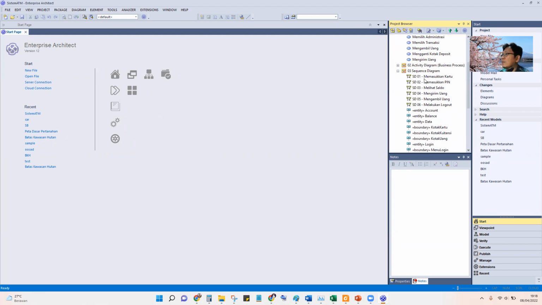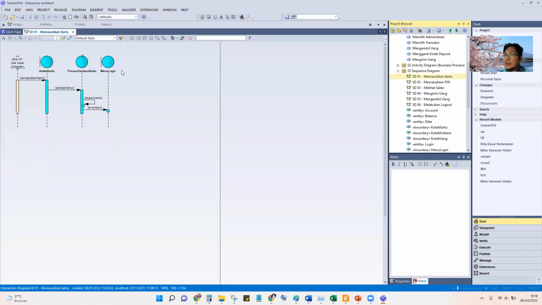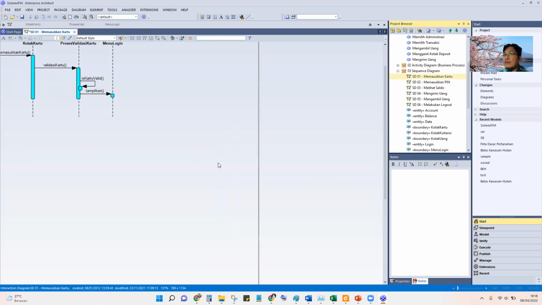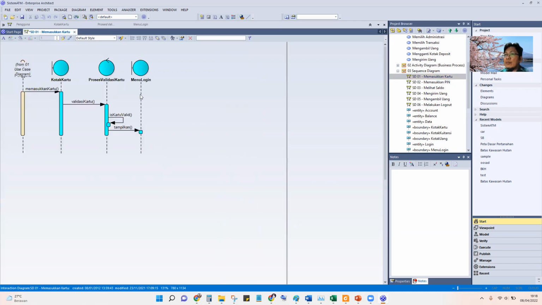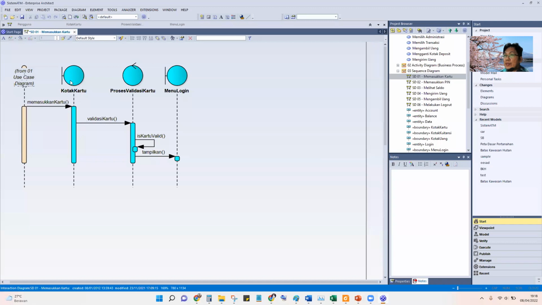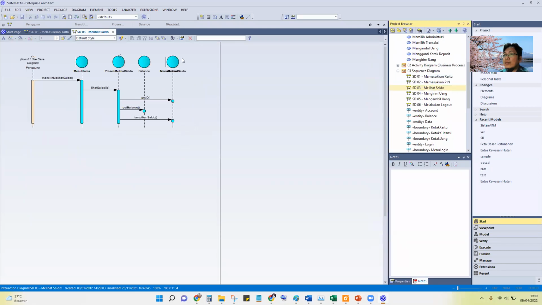Where is the interaction? One of the diagrams for interaction is the sequence diagram. For example, this is for withdrawal from an ATM. First they insert the card, and then there is a process of card validation, and the card is okay, and they give on the screen the home page, after inserting the PIN. For example, to check the saldo, the balance.